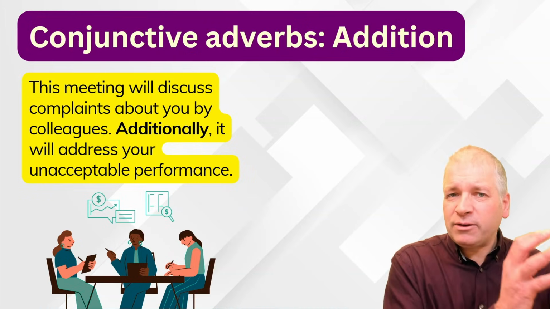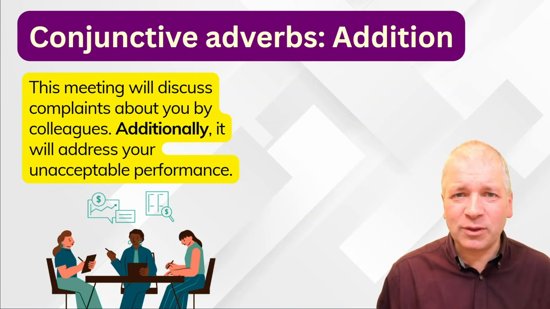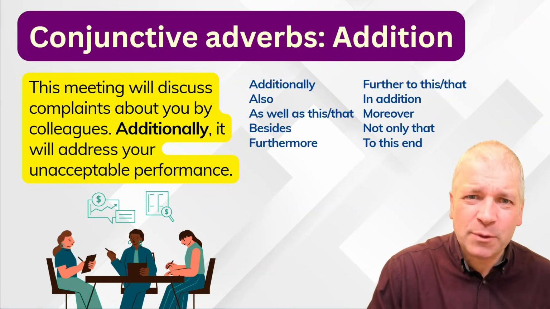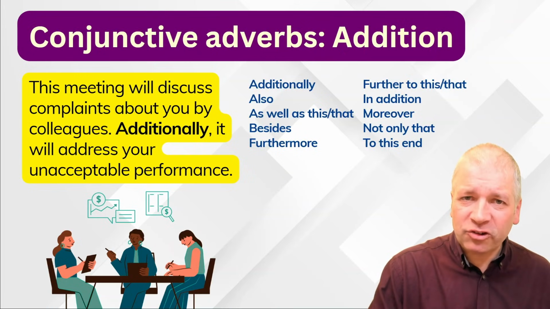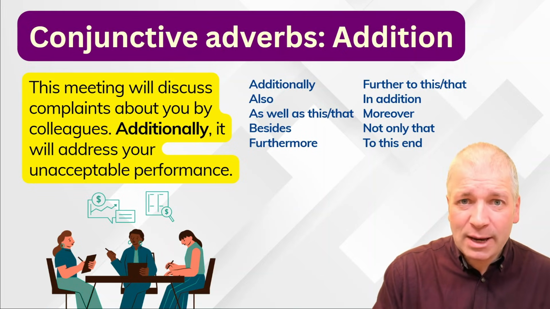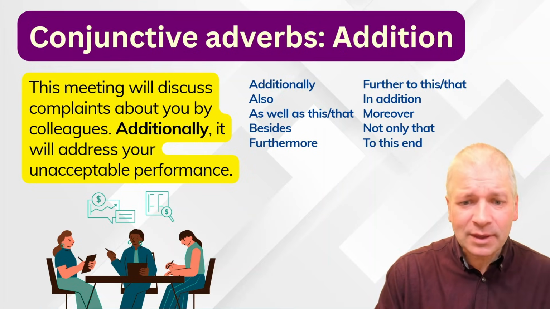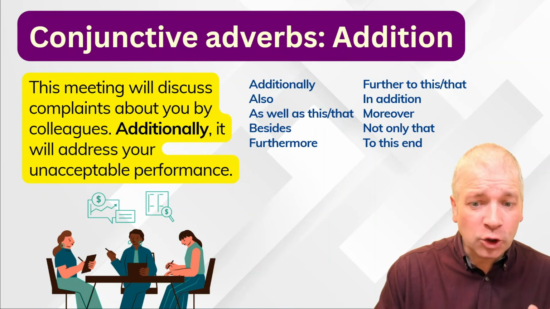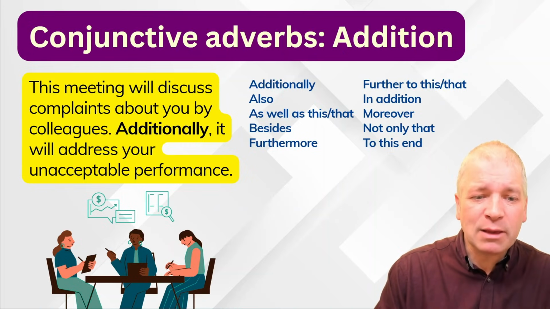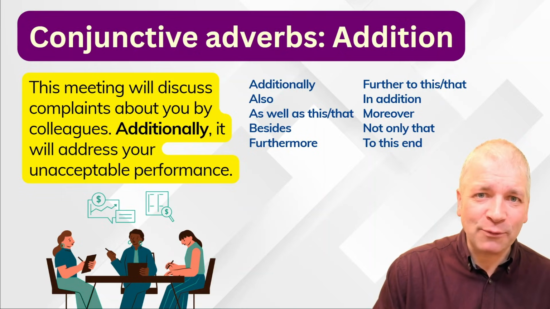So we have the sentence before, and then we add a new point that is connected to the previous one in some way. Conjunctive adverbs that work like this are additionally, also, as well as this or as well as that, besides, furthermore, further to this or further to that, in addition, moreover, not only that, to this end. All of these words could have replaced additionally in this paragraph that you can see on the left.